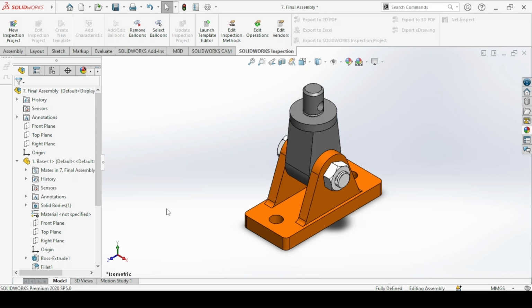Welcome back to another CAD/CAM tutorial. In this tutorial, we are going to create the Machinist Jack Assembly using SolidWorks. I have divided this tutorial into 3 parts. In the first part, which is this video, we are going to create the individual components that are needed to create the Machinist Jack.